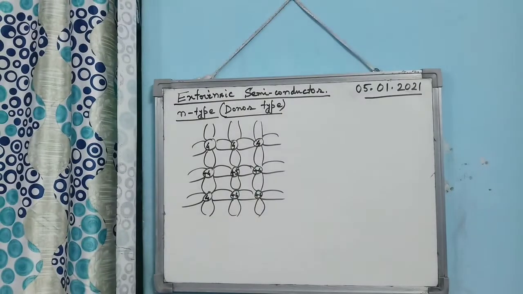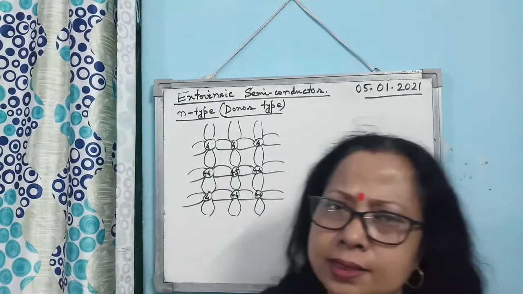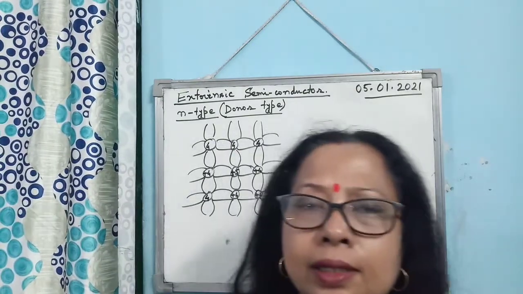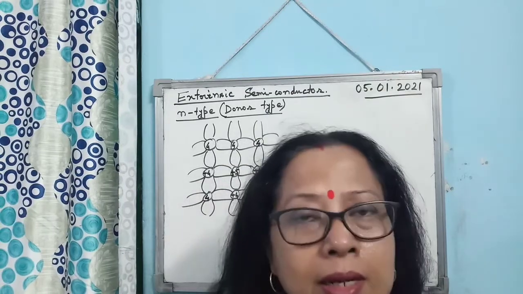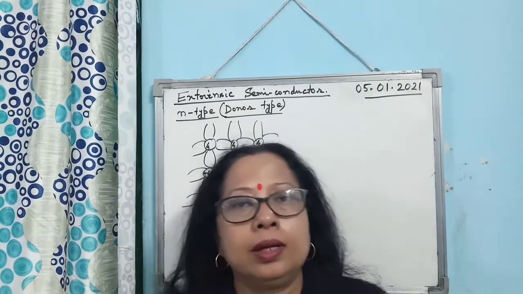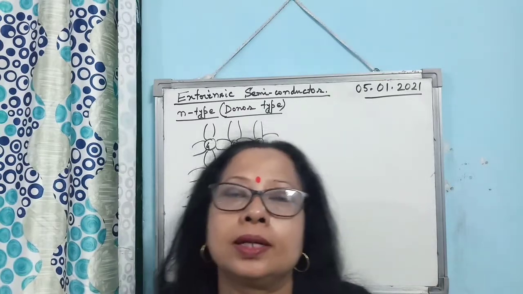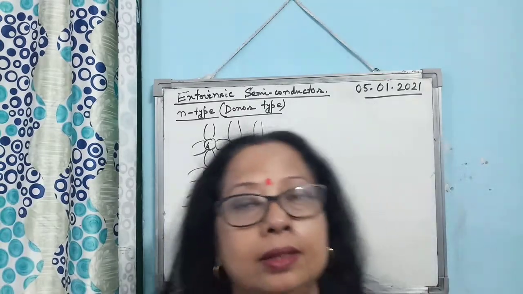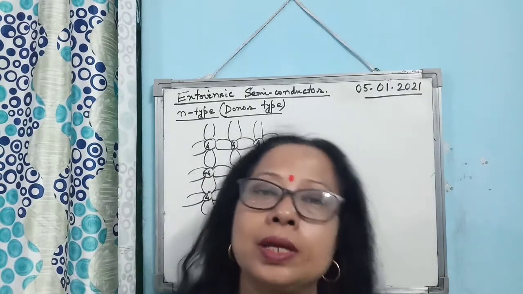Good morning, children. In the last lecture, I discussed the intrinsic semiconductor, and then I just started the extrinsic semiconductor, and how you can convert an intrinsic semiconductor into an extrinsic semiconductor by the process of doping. What is doping? Adding impurities to a pure semiconductor in a controlled manner to increase the conductivity of the semiconductor.